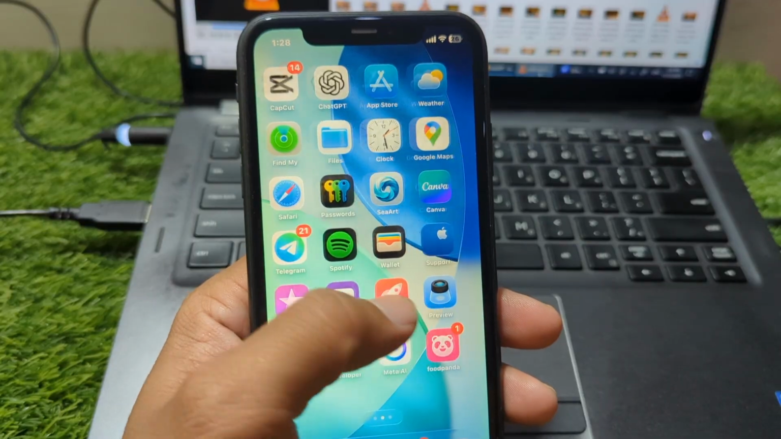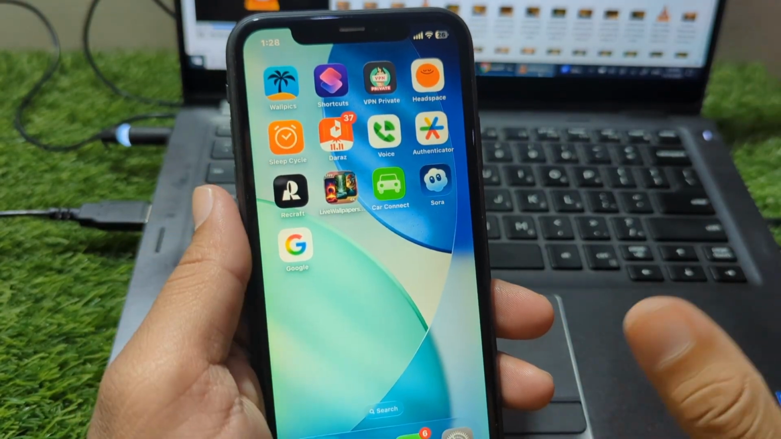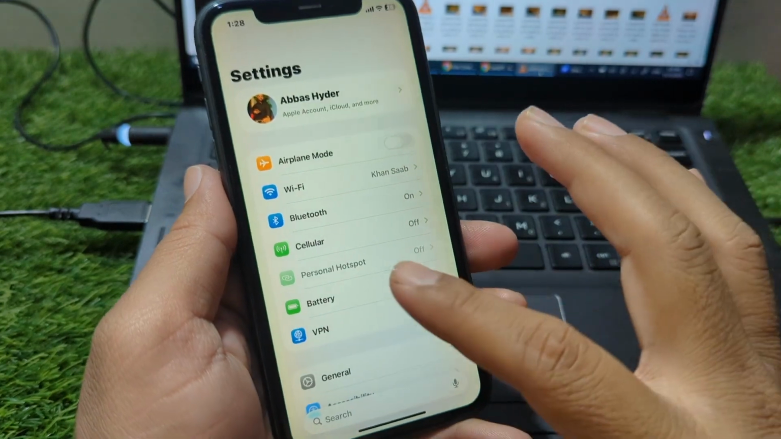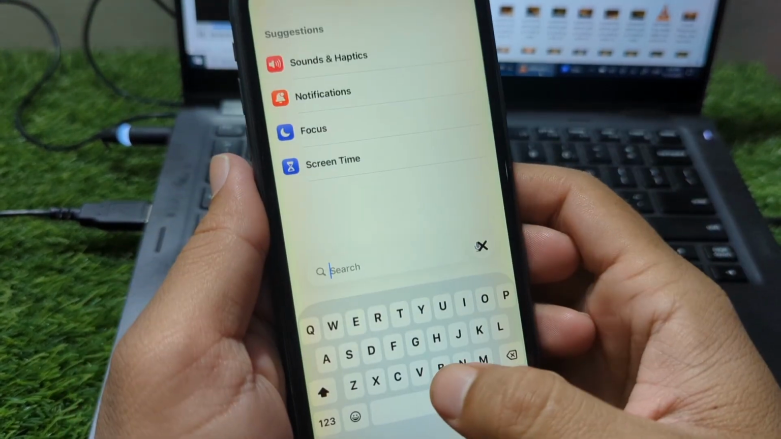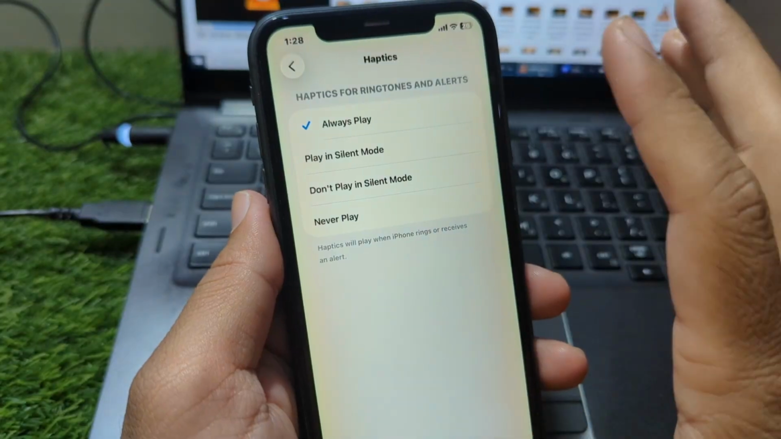iOS also includes a feature that limits loud sounds automatically. If your audio seems unexpectedly quiet, open the headphone safety section within Sounds and Haptics and turn off the Reduce Loud Sounds option. This can restore normal volume levels for music, videos, and calls.